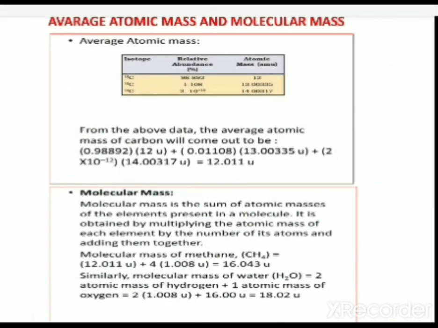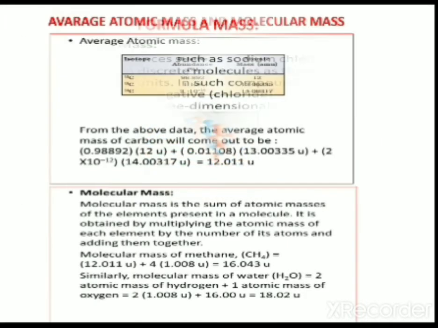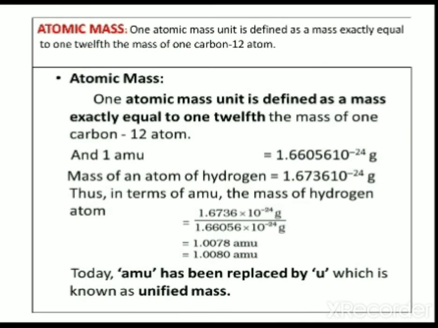Next, about atomic mass. One atomic mass unit is defined as a mass exactly equal to 1/12 of the mass of the carbon-12 atom. Carbon-12 is taken as a standard.